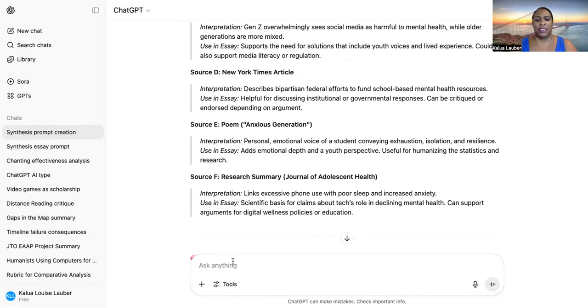Another way I would use ChatGPT is: how would I write a strong, defensible thesis statement for this? What should I take into consideration?